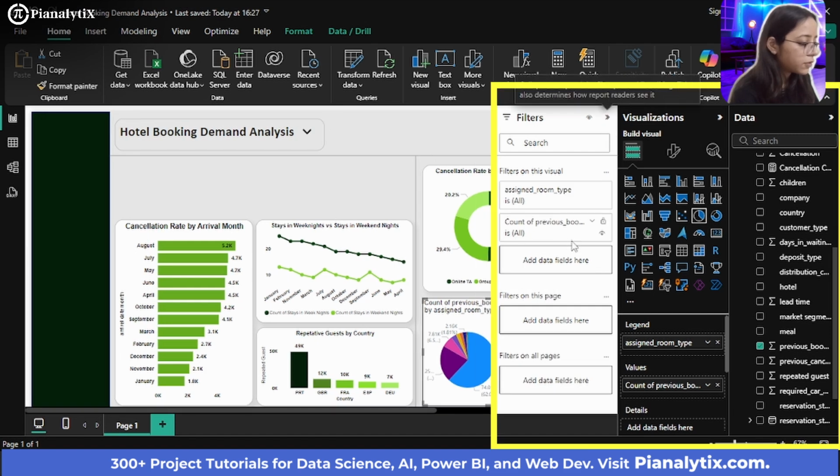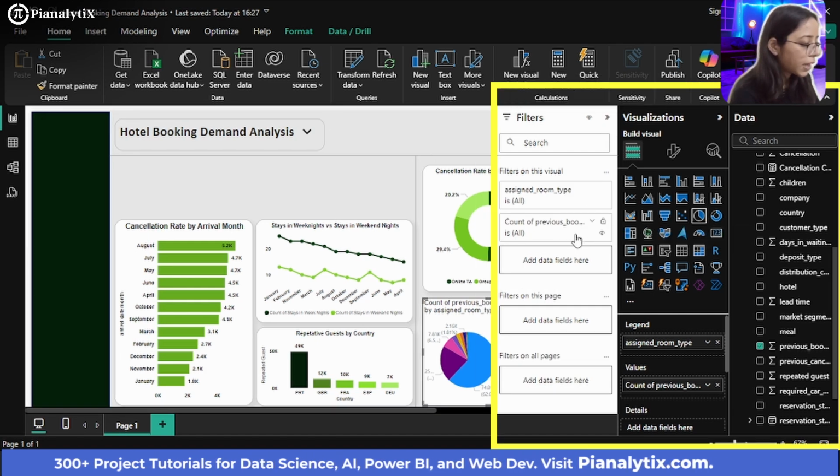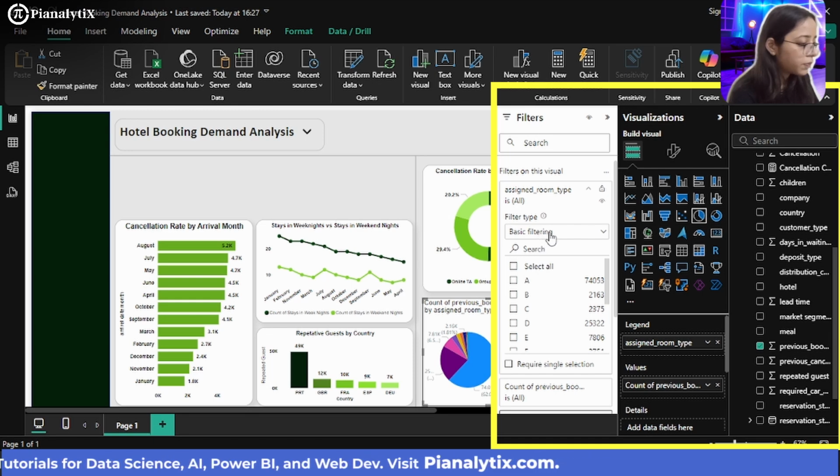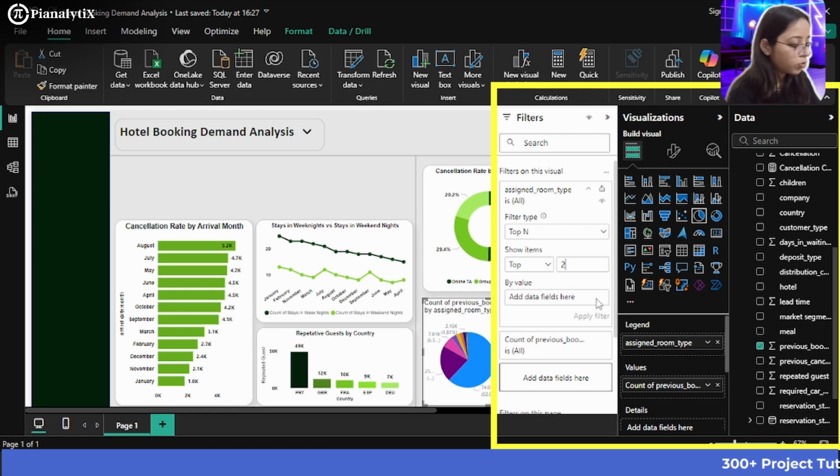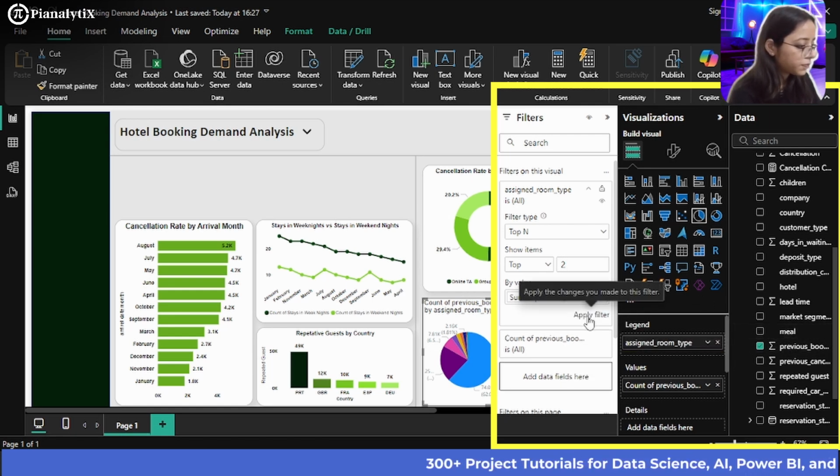You will go to the filter section and you will make sure that the assigned room type is only, you will make sure that the filter type is top N. I want the top two rooms and I want it by the previous bookings that were not cancelled.